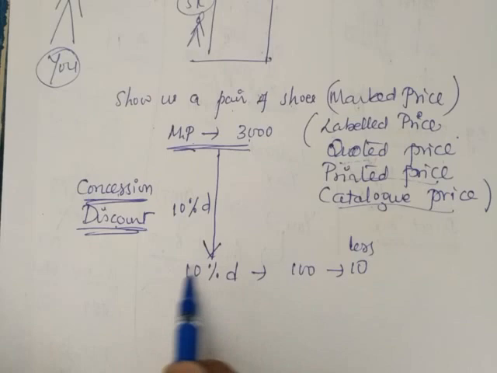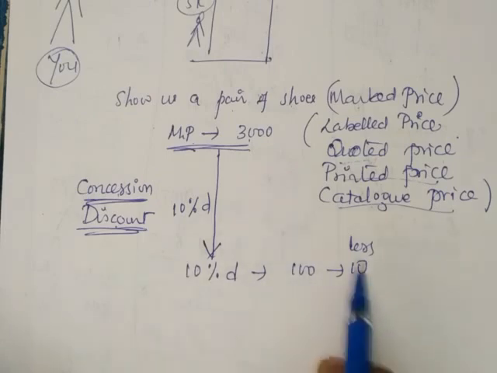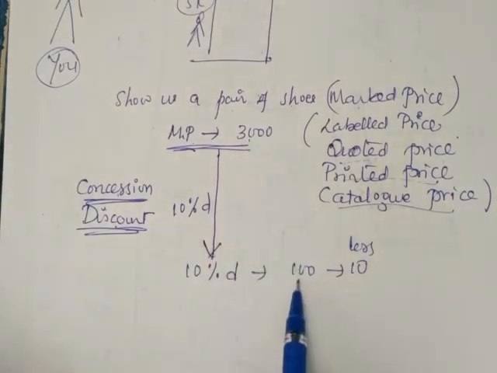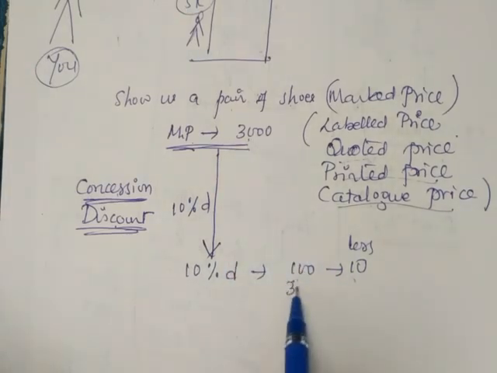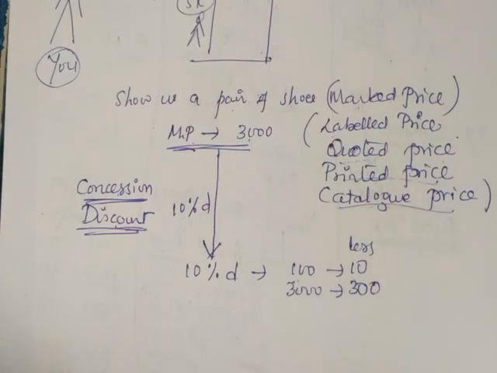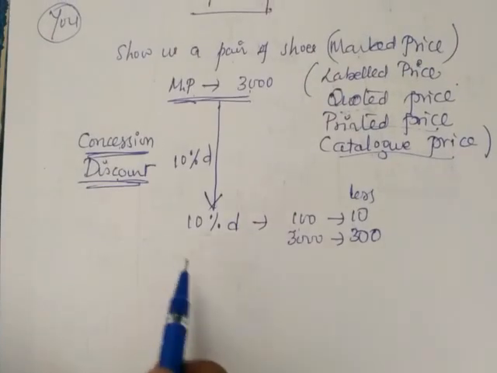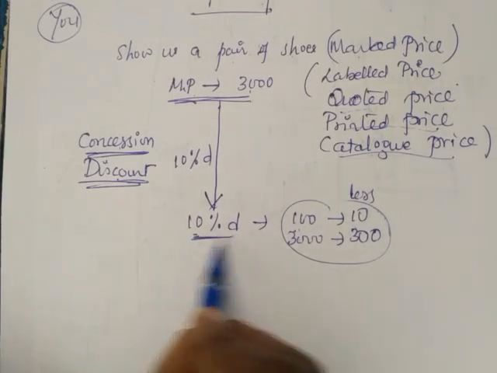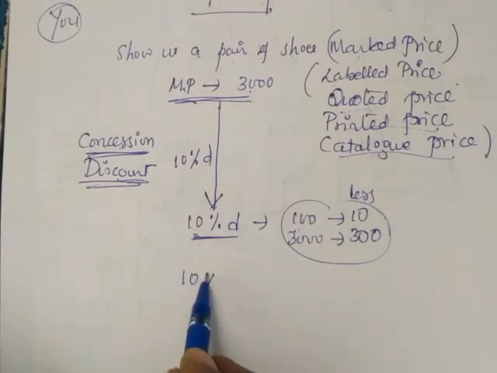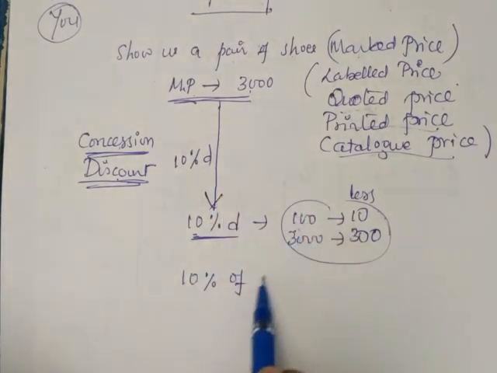So for every 100, 10 less, then for 3000 rupees how much less? For 3000 rupees it is 30 less, not 300 less. How to find that out? Very simple. 10% discount is 10% of 3000 rupees.